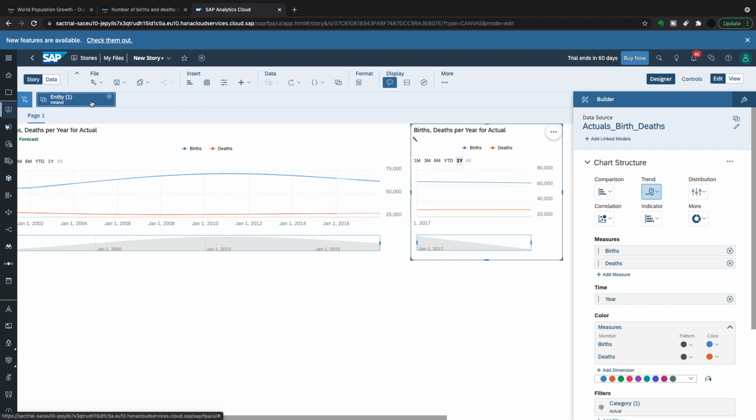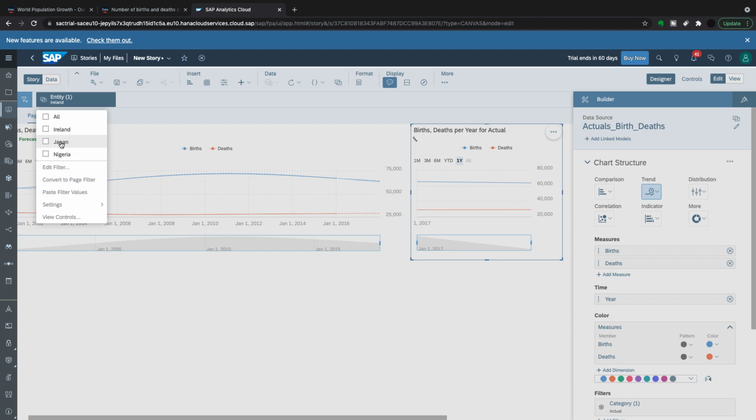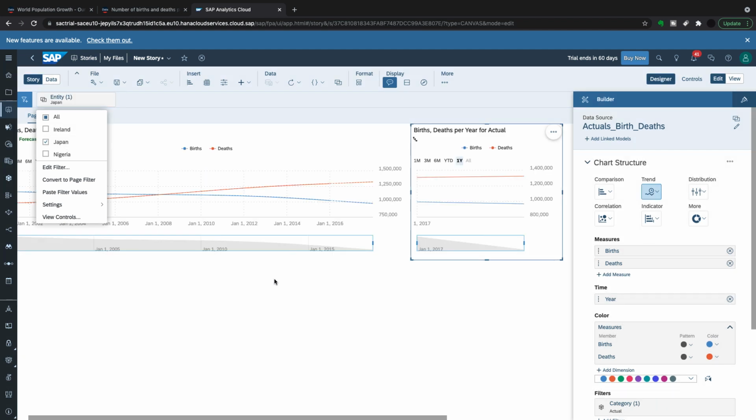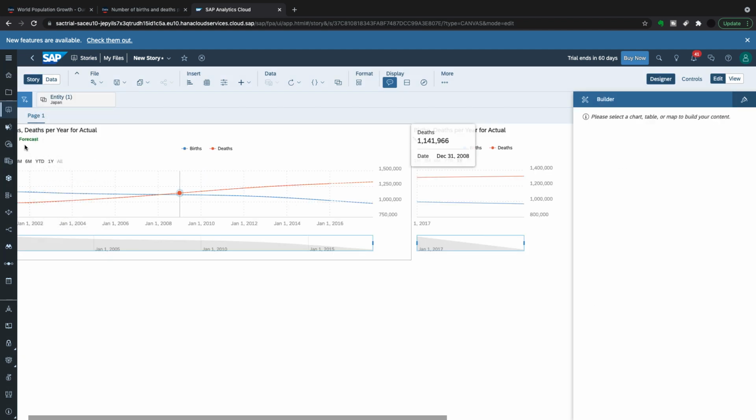So let's just quickly look at the two other countries. So Japan, and this will pull the forecast for Japan straight away. So it works quite quickly. So deaths 1310068, 1309. So that's very close when you bring up to the magnitude of the numbers we're dealing with. Rather than dealing with 70,000, we're now dealing with 1.3 million, and we got quite close to that. Deaths 1324, 1324, and how close did that get?